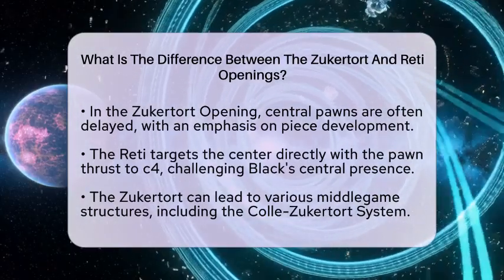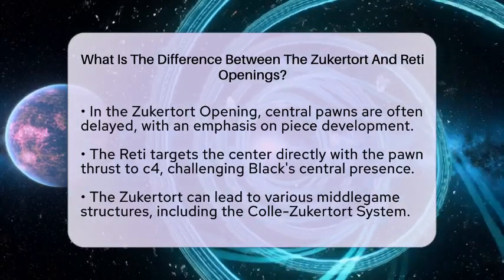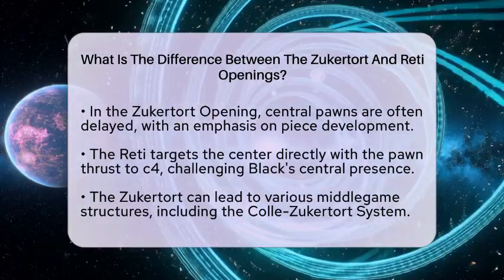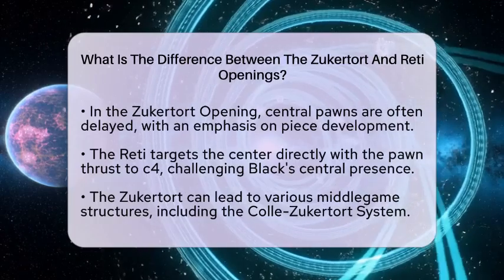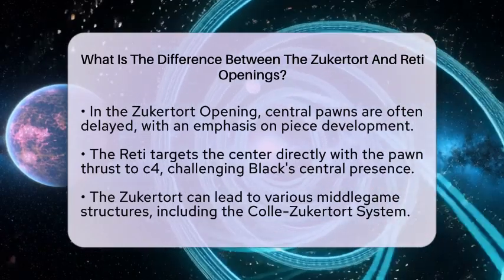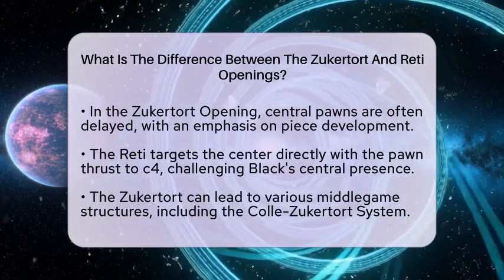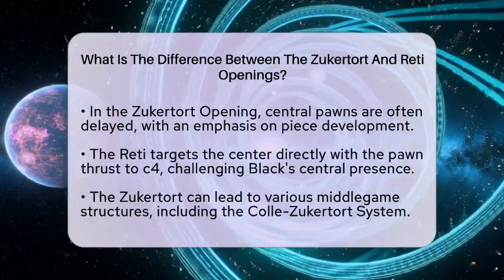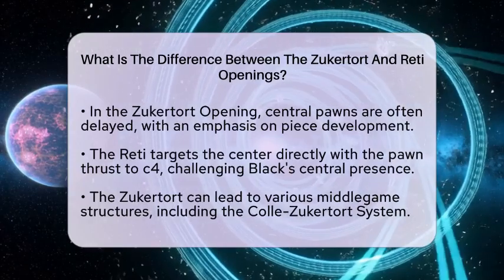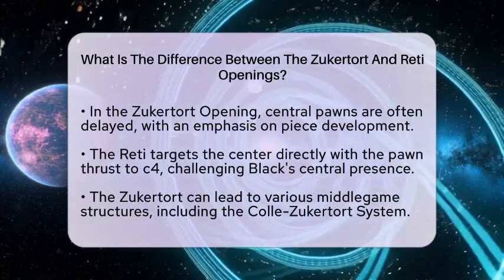The Reti opening usually leads to positions where white applies pressure on black's center from the flanks. Moves like c4 and g3 prepare for fianchettoing the bishop on g2. This opening often results in more open and dynamic play, focusing on controlling key squares.